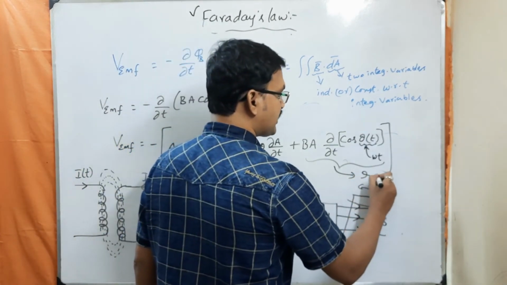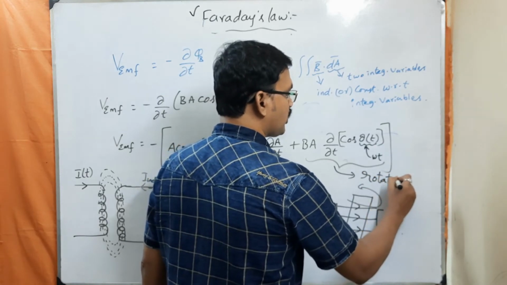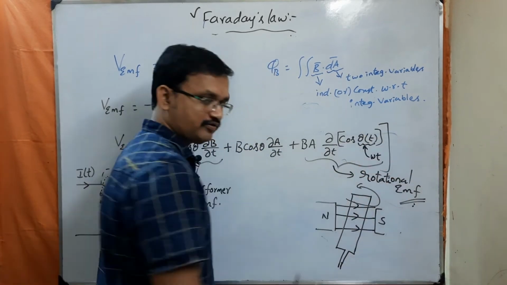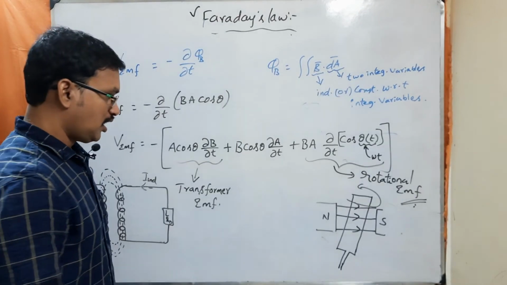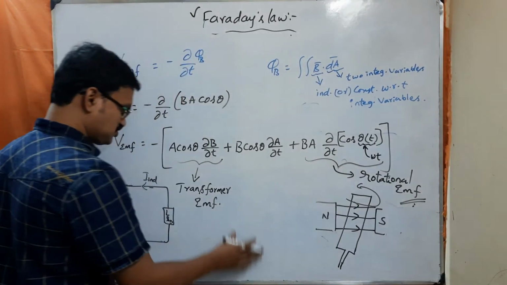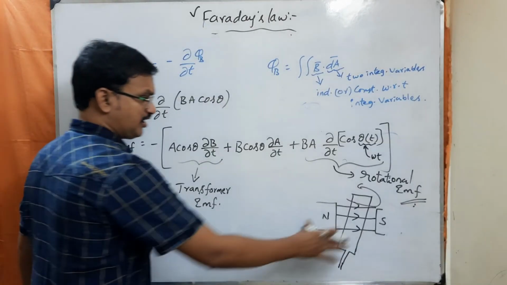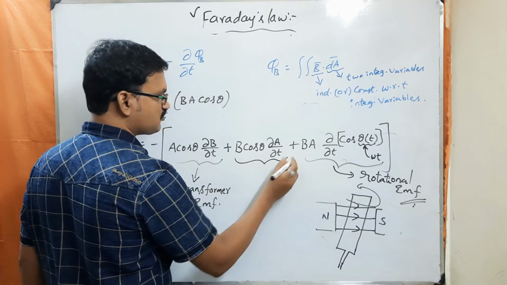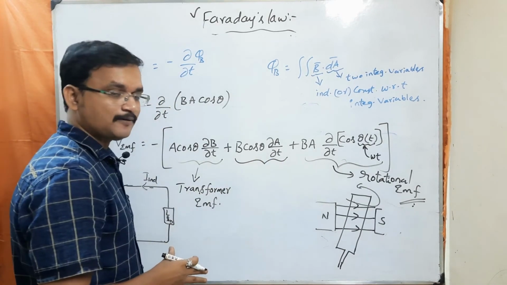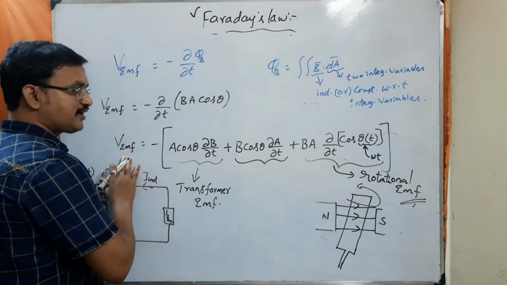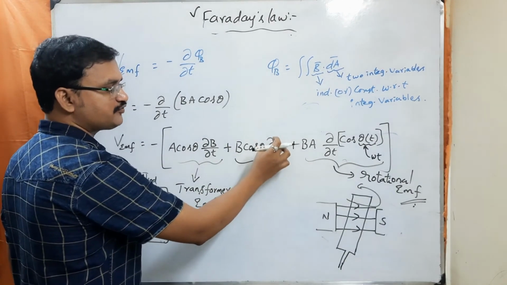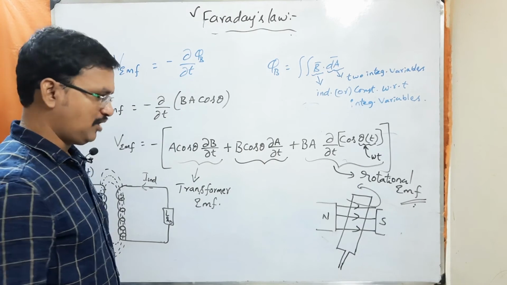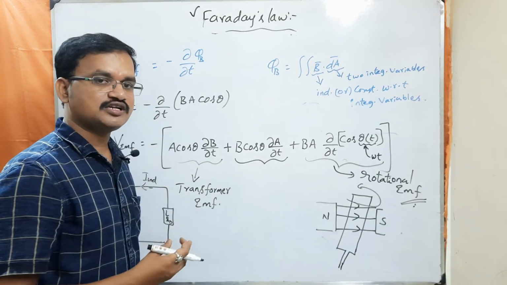We have named it rotational EMF. So this is the transformer EMF and this is the rotational EMF, and there is no specific name for this one here. Here we can produce the voltage by changing the area of the loop with respect to time. How can we change the area of the loop with respect to time?